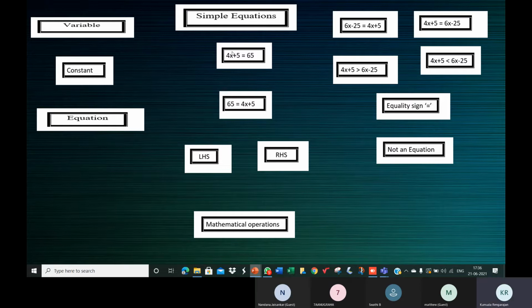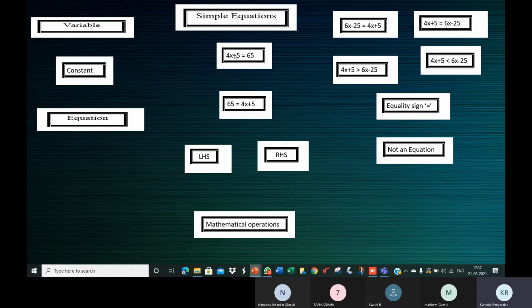So similarly, 4x, 4 is 4. Like when I say Mr. A, Mr. is Mr. only, A can be any name. Okay, just to compare and make you understand, children. So 4 is a constant, 5 is a constant, x is the variable there. Now in 4x plus 5, you can see constants and variable x connected by the mathematical operation plus. So 4x plus 5 is an expression. Now this expression is equated to 65, so this becomes an equation. When you write 4x plus 5 is equal to 65, as 65 is equal to 4x plus 5, what happens? We're just exchanging.